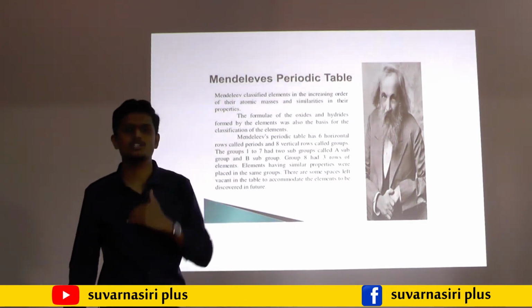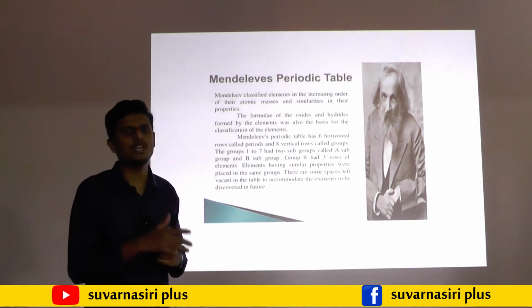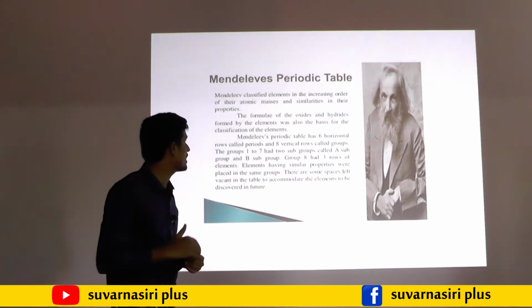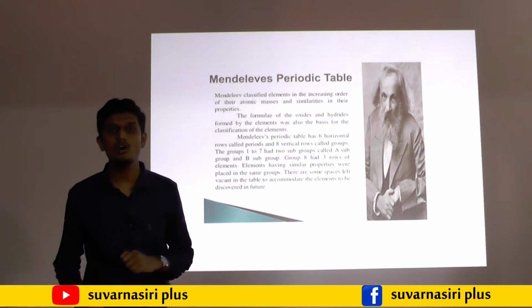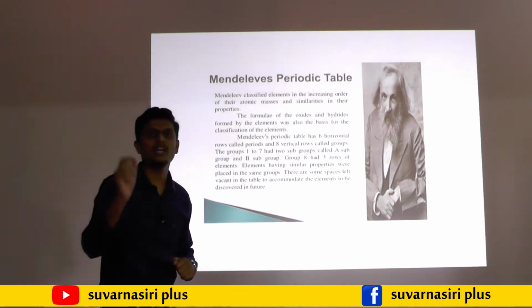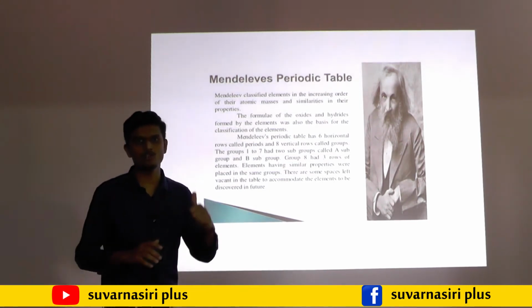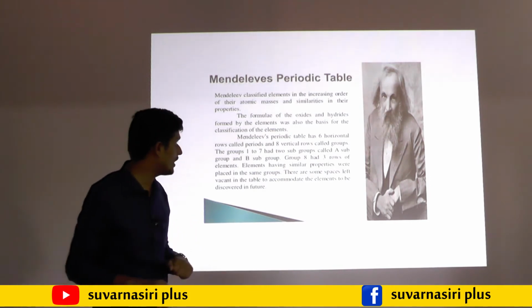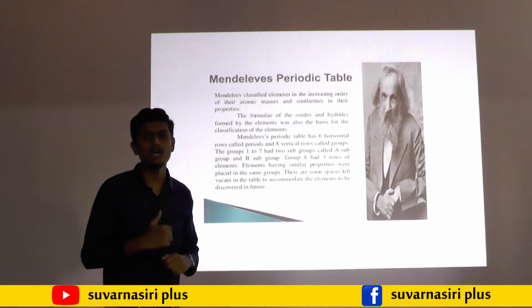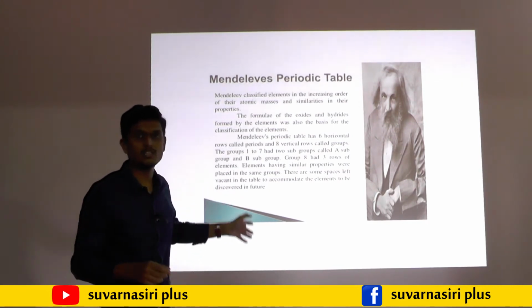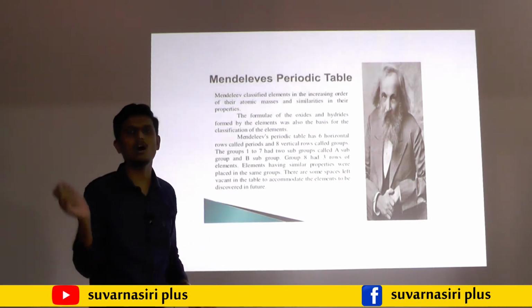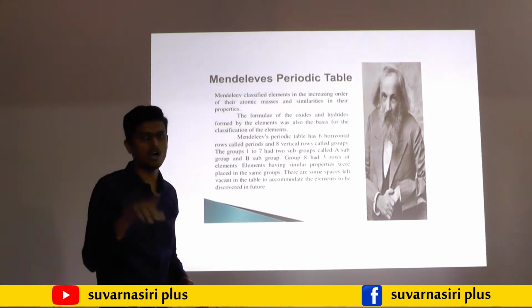Before going to that statement, what did he use to classify the elements? At that time, hydrogen and oxygen were the 2 reactive elements. They react with almost all the elements. He arranged the elements according to how they react with hydrogen and oxygen.